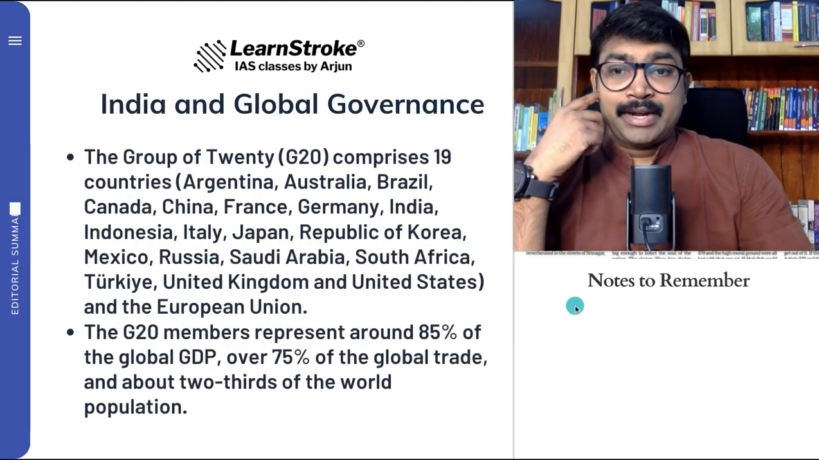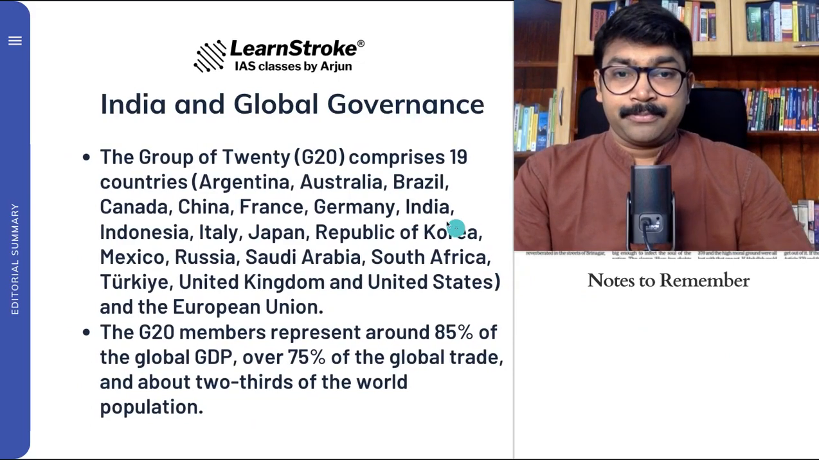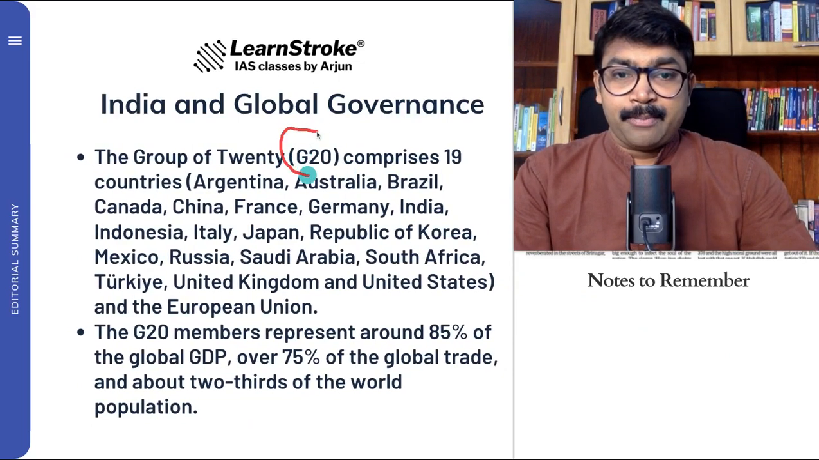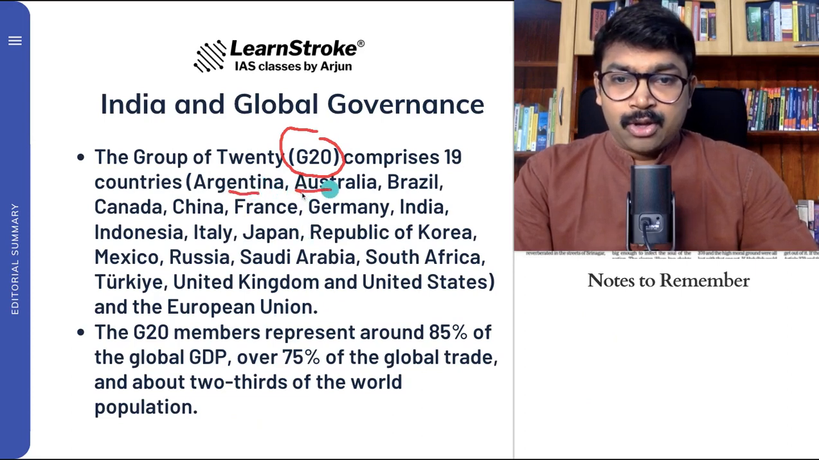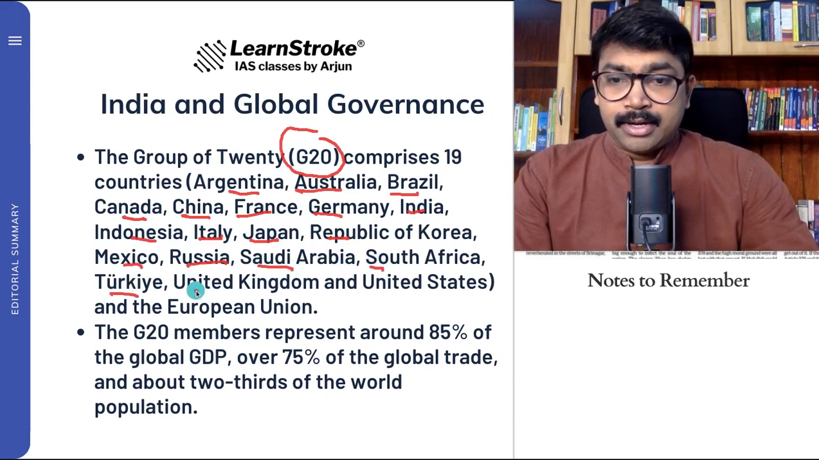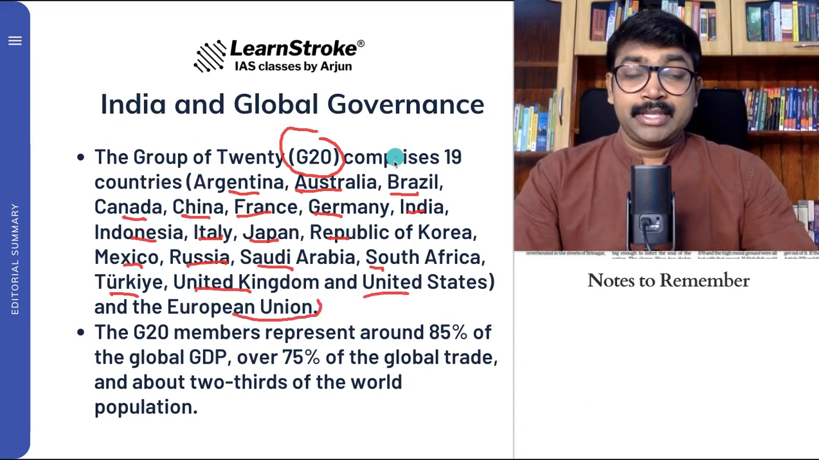And moving on, next is regarding the G20 countries. The group of G20 comprises 19 countries, and you can also add the European Union. You can say: Argentina, Australia, Brazil, Canada, China, France, Germany, India, Indonesia, Italy, Japan, Korea, Mexico, Russia, Saudi Arabia, South Africa, Turkey, UK, US, and the European Union. So you can see all these countries.